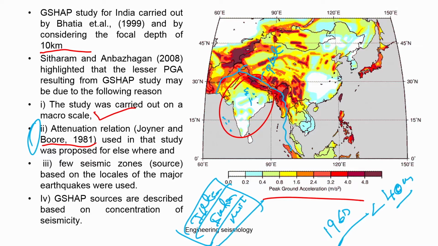done for the Global Seismic Hazard Program by the Indian contributors, particularly Bhatia et al. But at that time this work itself was more appreciable, because in 1992 and 95 very few people worked in India on seismic hazard analysis. There were not even people to teach this kind of subject.